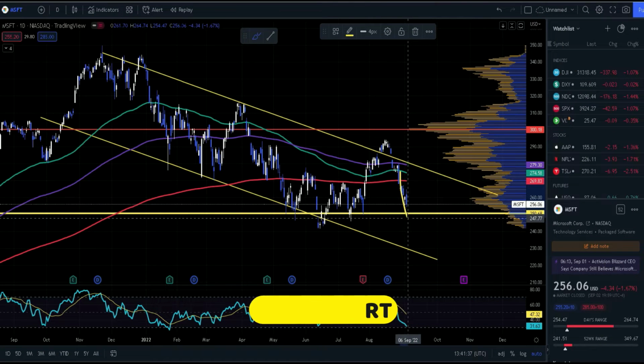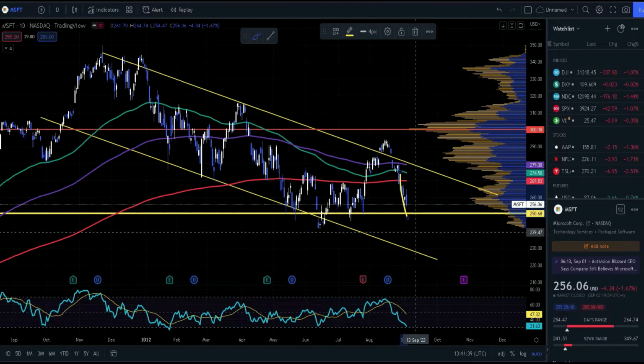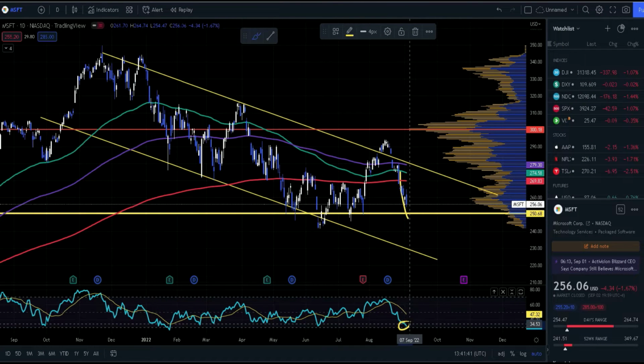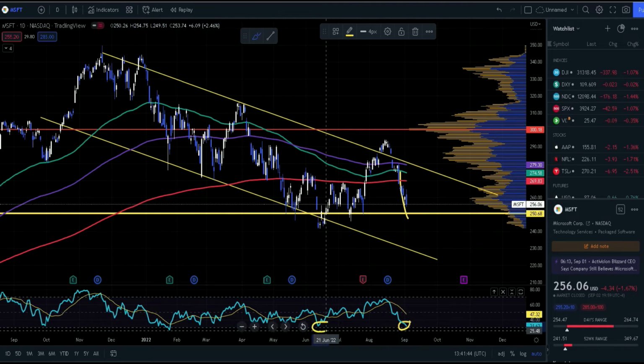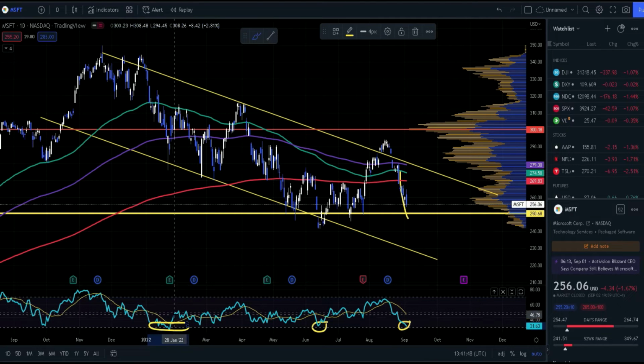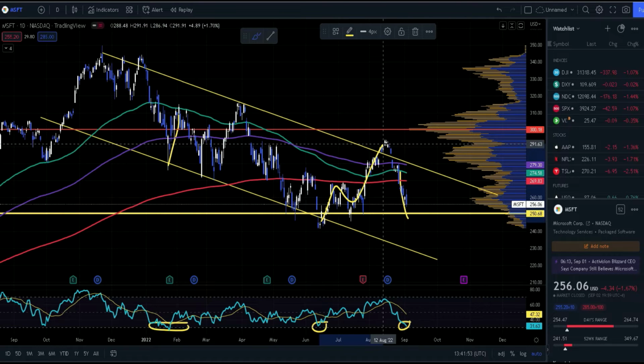Now moving on to the daily chart, the first thing I can see is of course price in a strong downtrend, but we are approaching $250 and the RSI is almost 30. We can see in the past this RSI level is what the stock price likes and tries to bounce from here. Look at this bounce, and then over here also you can see all of this bounce happening. So yeah, price is reaching similar levels.